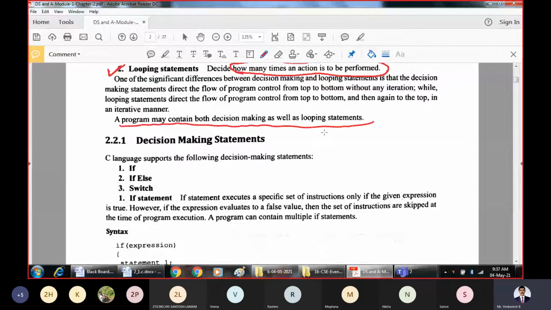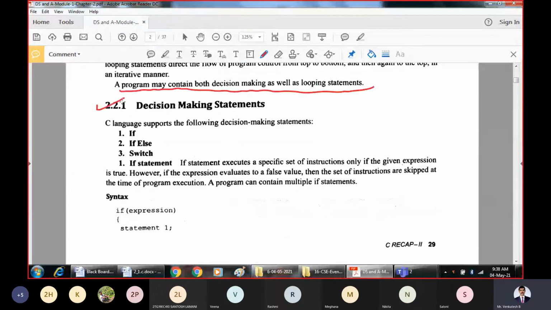Now let us see the first thing, decision making statements. In the program, you may have to decide which particular part has to be executed. If there are n number of parts or segments in a program, among them, which particular part or segment you want to execute is decided based on the decision making statement. These are the fundamental decision making statements provided in the C programming language: if statement, if else statement, and switch statement.